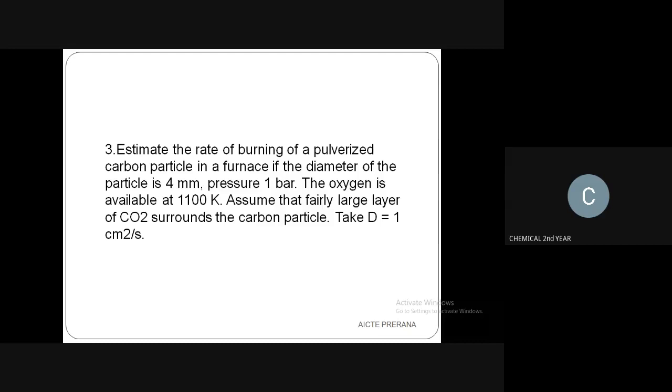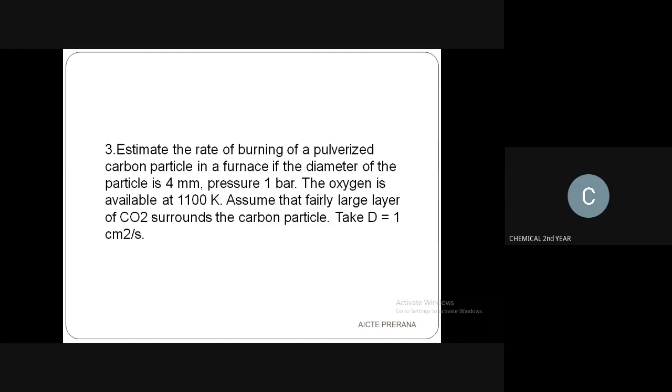Okay, we can go for the next problem. Estimate the rate of burning of a pulverized carbon particle in a furnace. If the diameter of the particle is 4 mm, pressure is 1 bar, the oxygen is available at 1100 Kelvin. Assume that a fairly large layer of CO2 surrounds the carbon particle. Take D is equal to 1 centimeter square per second.